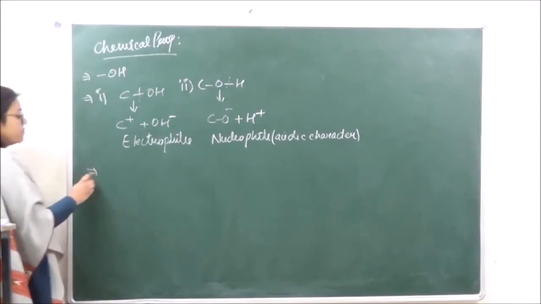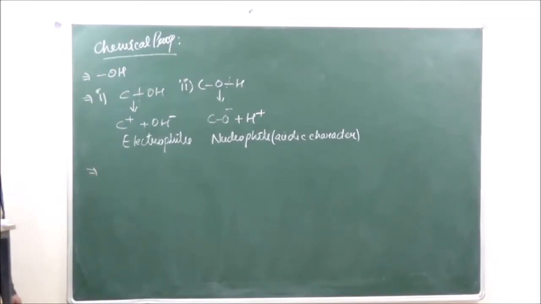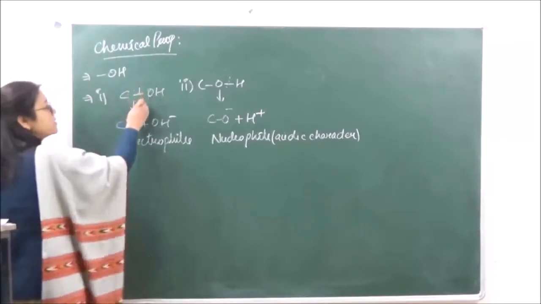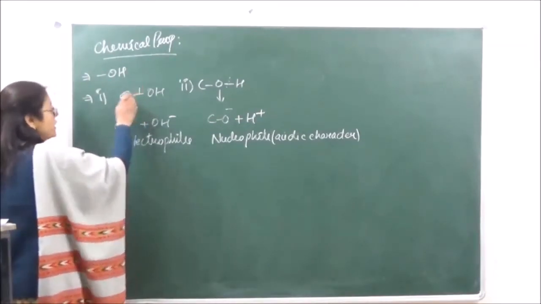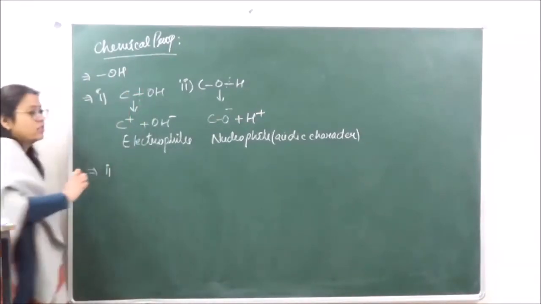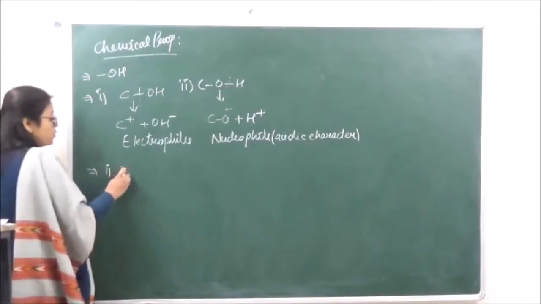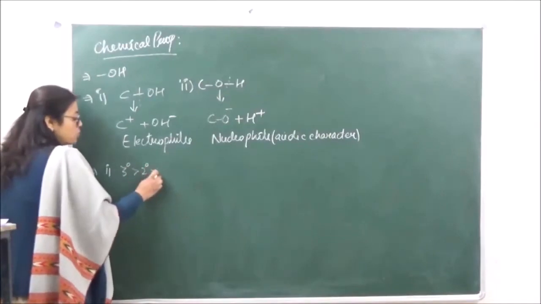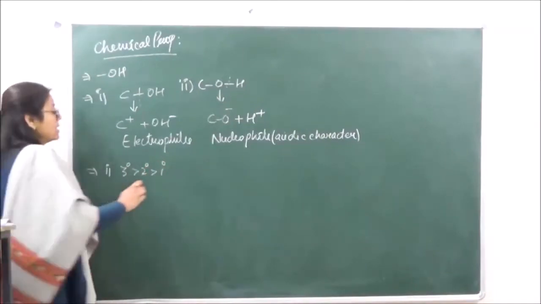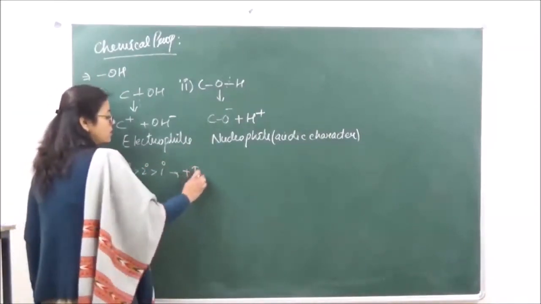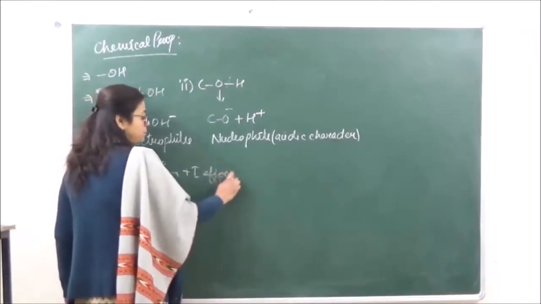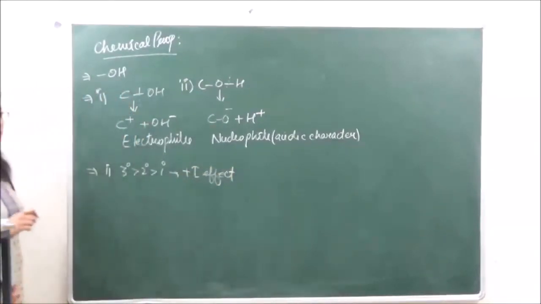The CO bond is weaker in the case of tertiary alcohols. So in the first type of reactions, the order of reactivity is 3 degree greater than 2 degree greater than 1 degree. That is because of the plus I effect.